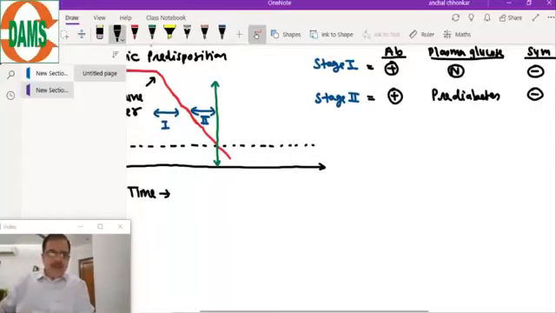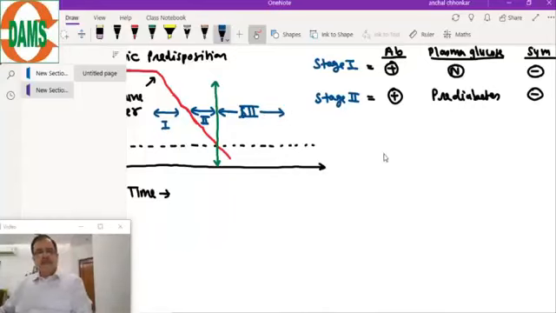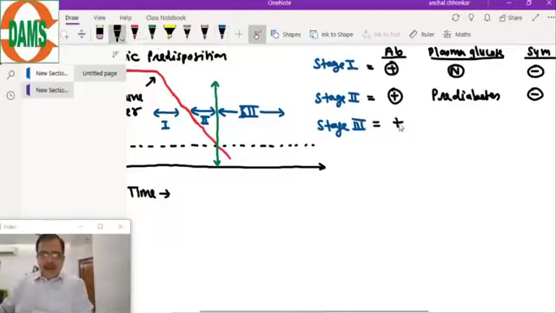While the stage 3, this will be all stage 3. So in stage 3, antibody will be there, plasma glucose will be in a diabetes range.